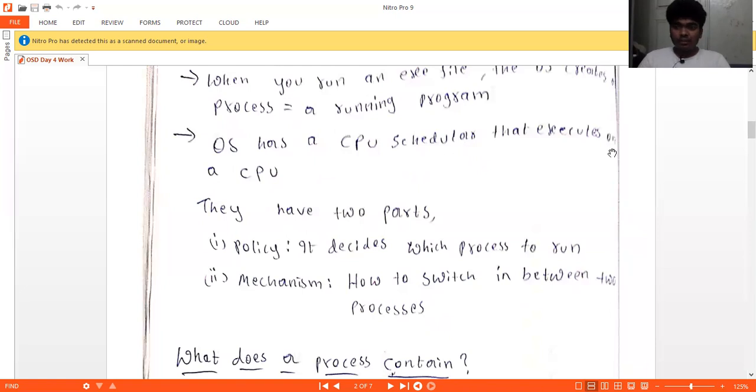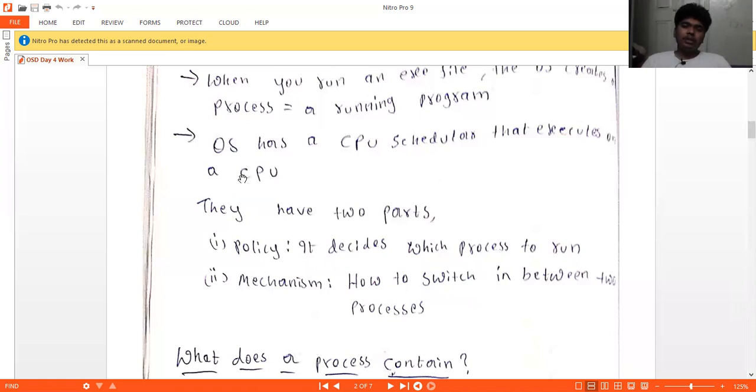The scheduler is nothing but, in our operating system, we run different types of code at a particular time. A laptop is a multi-processor, right? So we can run multiple codes at a particular time. So there should be a scheduler to keep a perfect order of which program should run first and which should be second. It should maintain a proper way. That order should be decided by something, right? So that is a scheduler.